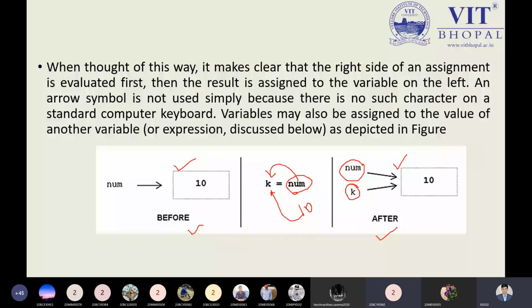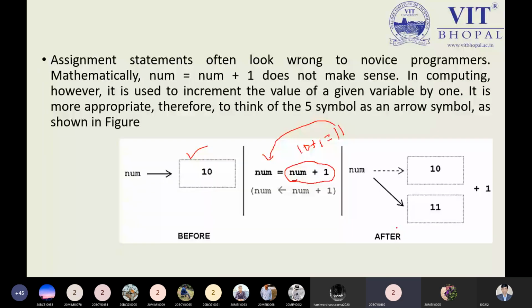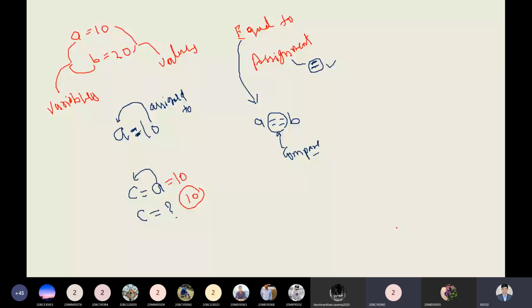Sir, can you please explain the double equal to sign one more time? Sir, I mean the equal symbol two times, in the previous slide. Yes, this one. A equal to B.